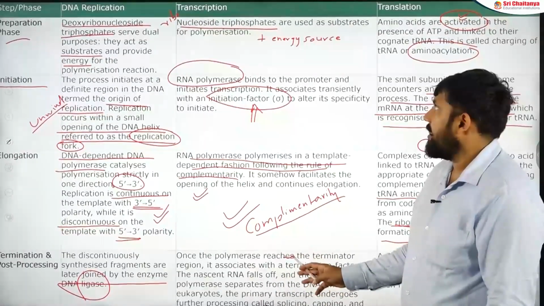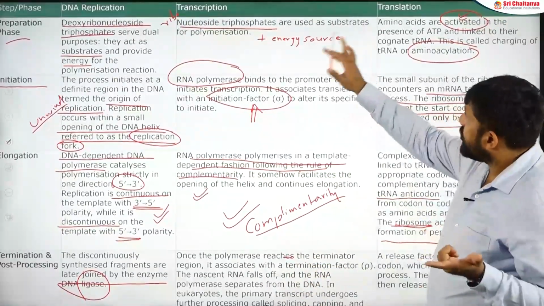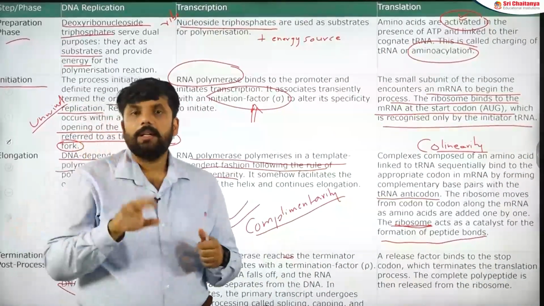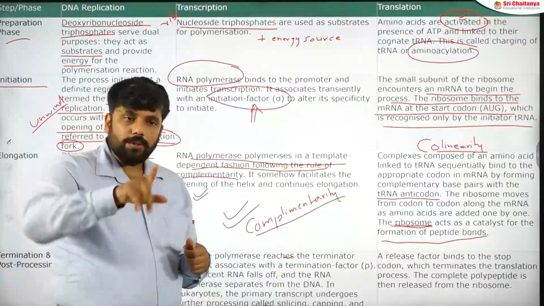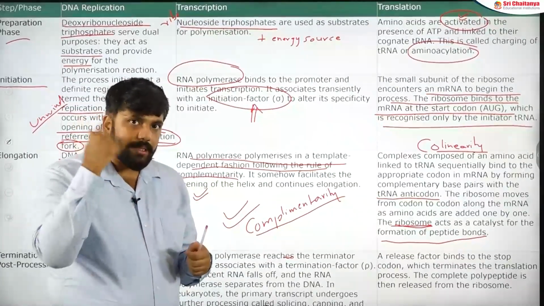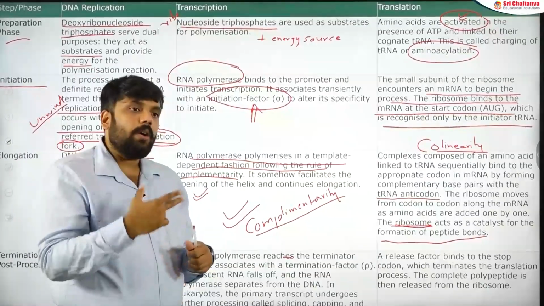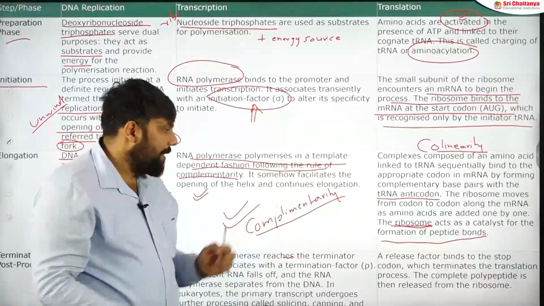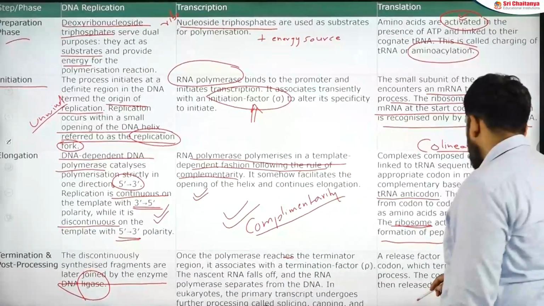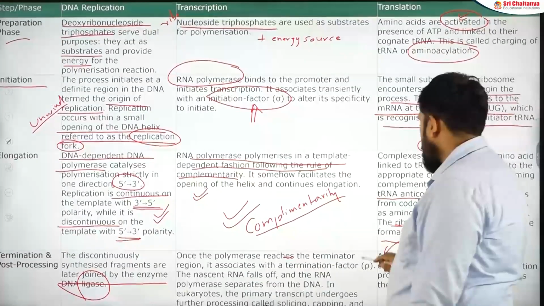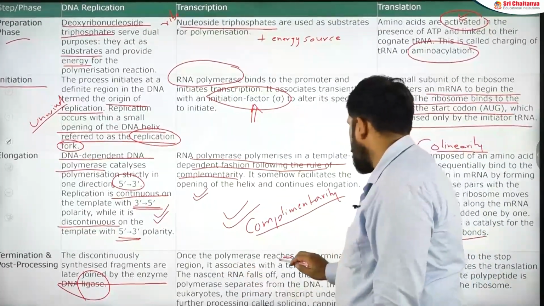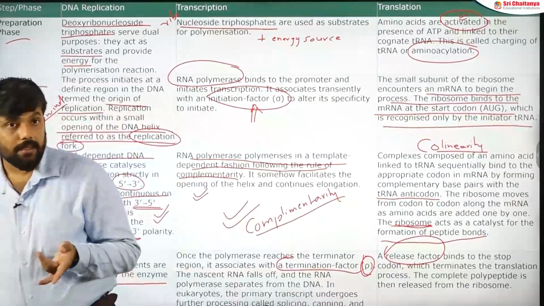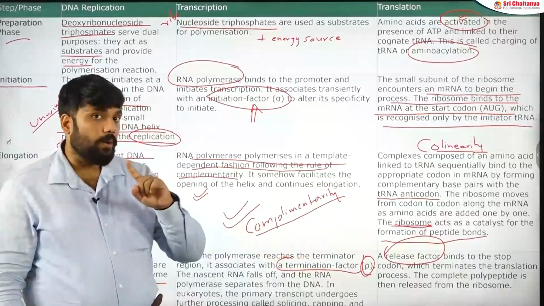the specific ending of the transcription. Now one question here, students mix up transcription and translation ending. Remember that when it comes to ending of transcription, we have something called a rho factor, because in both cases we can use the word termination, and termination creates confusion in your head. Termination of transcription or RNA synthesis is going to be done by rho factor, whereas in translation you have the release factor. Remember that both of them can sometimes be called termination factors, but one is release factor and one is rho factor. Important portions.